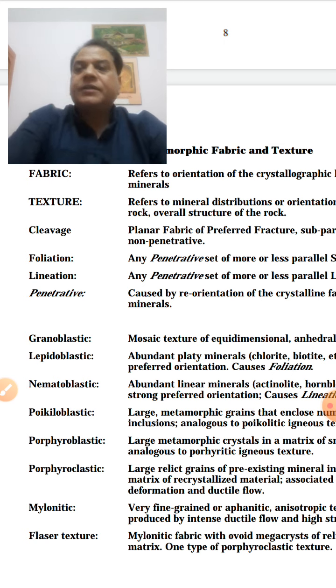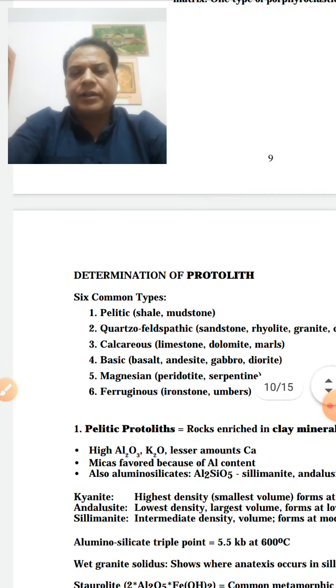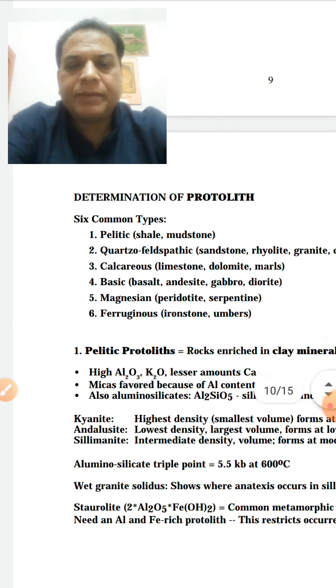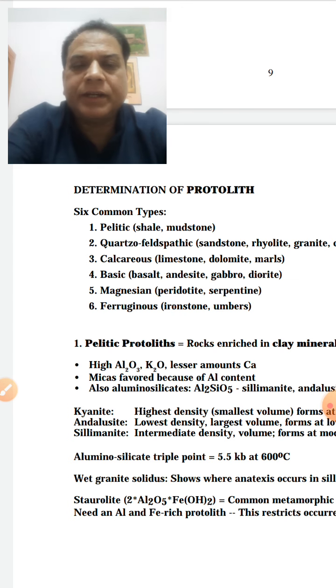So in general, when we talk about metamorphic rocks, depending upon the parent rock, the protolith, if it is igneous, the term ortho will be prefixed. If it is sedimentary, the term para is prefixed. And depending upon the protolith, there are six common types: pelitic, shale, mudstone, quartz-feldspathic, then calcareous, basic,